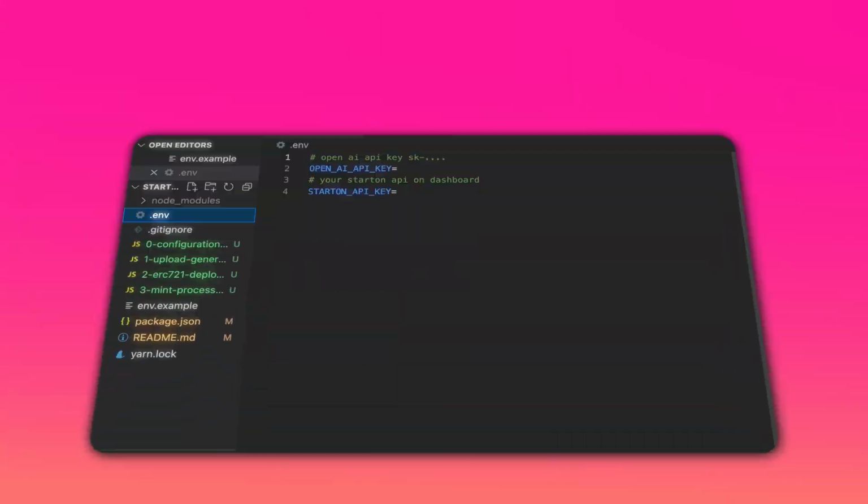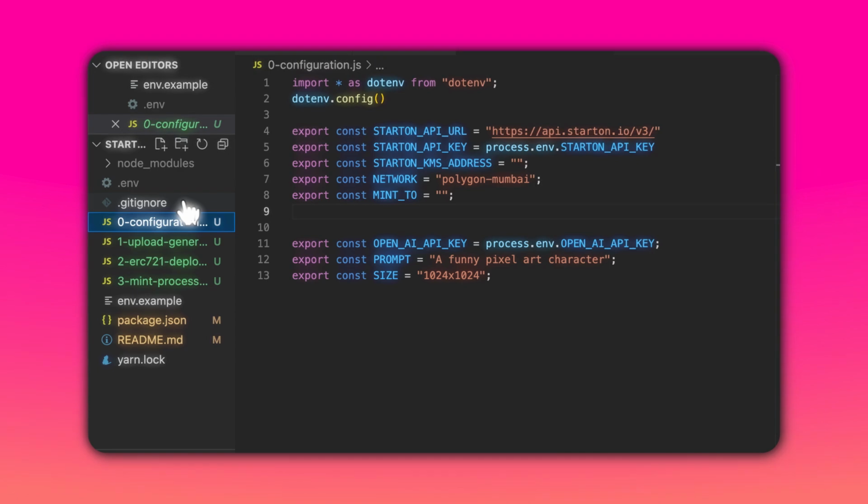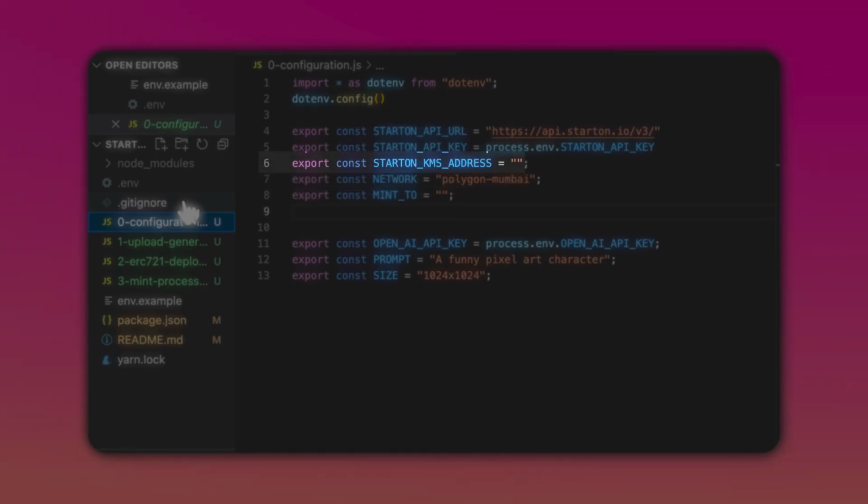The next step is to define the configuration file. So you're gonna open this file in your code editor, and we need to add some info. We need to create an Ethereum address. This will be used to sign a transaction when we deploy our NFT and when we mint it. So it's possible to use your own address, but for this tutorial, we're gonna use a cool feature of Starton which allows you to create addresses in the dashboard.